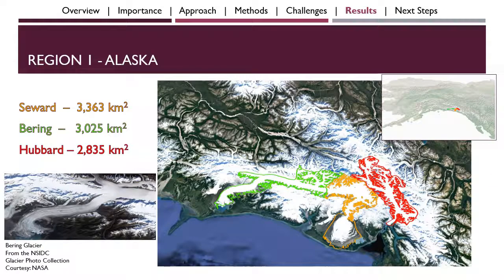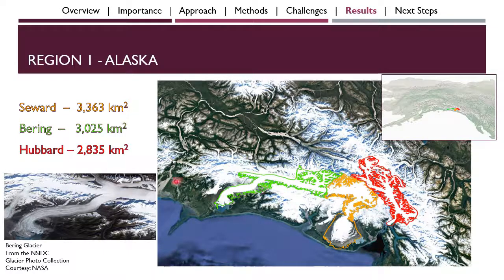When we zoom in, we really see all the detail of each glacier. This image on the right shows the 3 glacier outlines superimposed over a Google Earth image. The largest of the 3 is Seward Glacier in the middle in orange with a size of 3,363 square kilometers, or approximately 1,300 square miles. That's slightly larger than the size of the state of Rhode Island, which is a fairly large glacier. The second largest is Bering Glacier in green with a size of 3,025 square kilometers, and the third largest is Hubbard Glacier on the right in red with a size of 2,835 square kilometers.